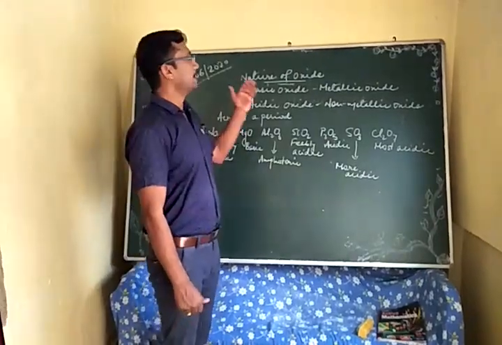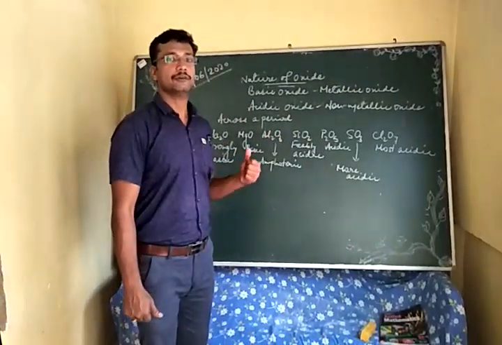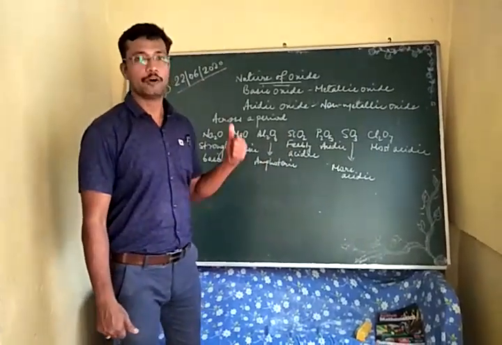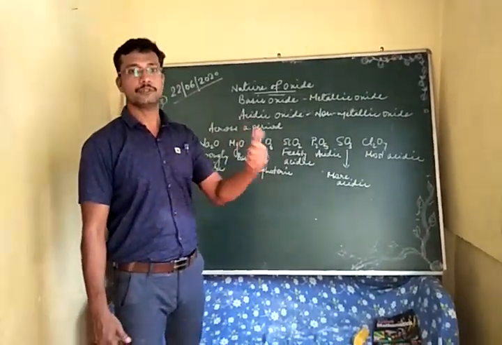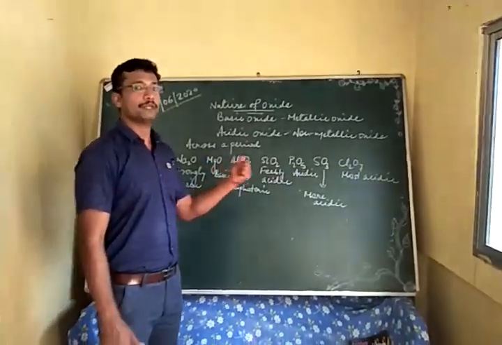Now, how can this vary when we move across the period or move down the group? That is, how will the nature change? The nature of the oxide will change on moving down the group and across the period.